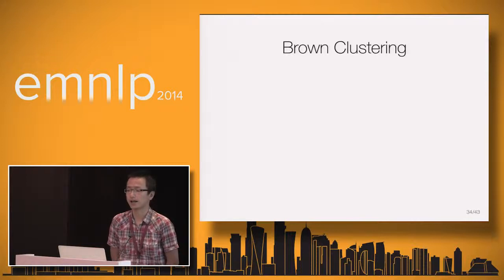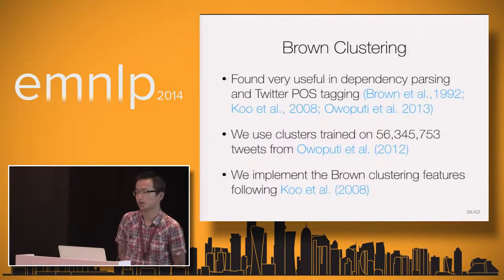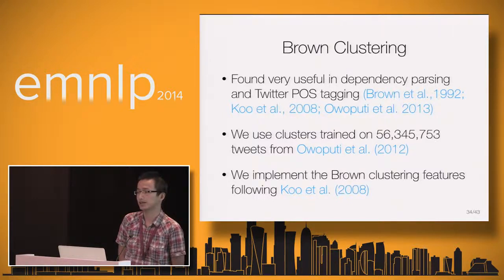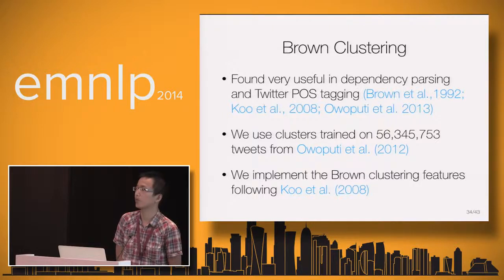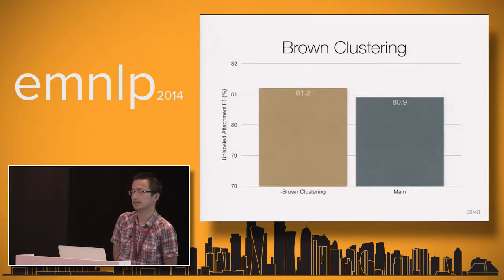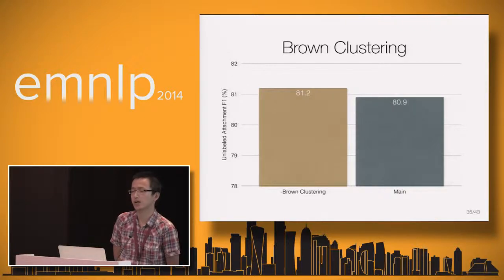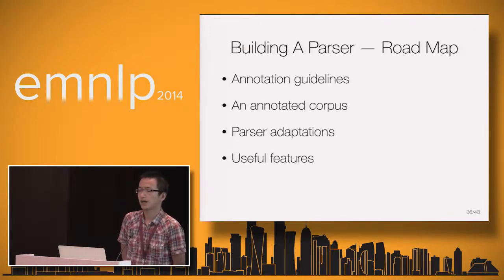The next thing we try is Brown clustering, which was found to be very useful in dependency parsing and Twitter POS tagging. We implement Brown clustering features following Terry Koo's paper. The clusters we use are from a very large Twitter corpus. The result is a little bit unexpected in this case. Brown clustering doesn't consistently help in our final results, at least on our test set. The reason is probably that the training set we have is too small. Therefore, it is hard to get a good estimation of the parameters for these features.